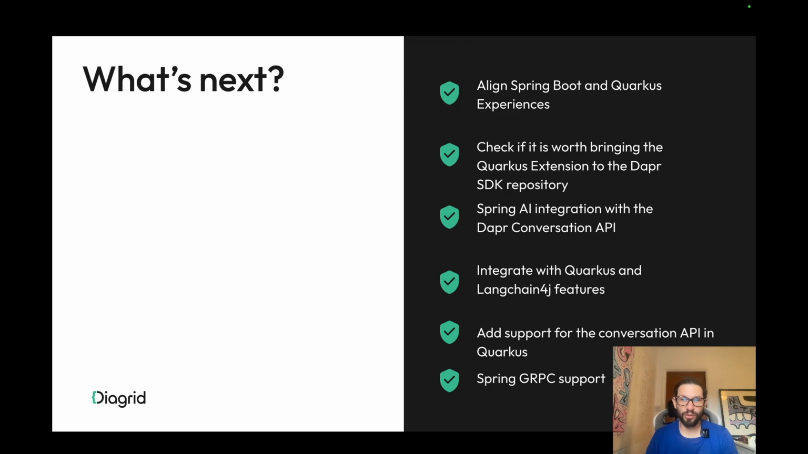Finally, we are also looking into LangChain4j, because we believe that LangChain4j is a good alternative in the Quarkus ecosystem that we need to tackle. So we will start building some use cases for LangChain4j and the Quarkus support, also bringing the Conversation API to Quarkus. We were also looking into support for Spring gRPC in Dapr to interact with gRPC services as well. That's supported already in Dapr, but we need to add the Spring layer on top of it.